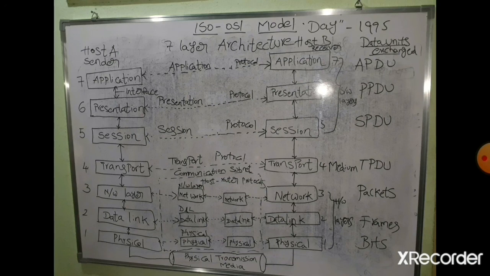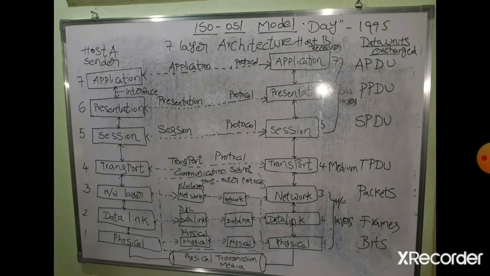In the same way, at the receiver side, the data is passed from physical layer to data link layer, again data link layer to network layer, network layer to transport layer, transport layer to session layer, session layer to presentation layer, presentation layer to application layer.